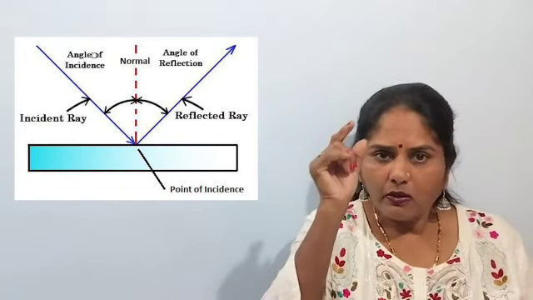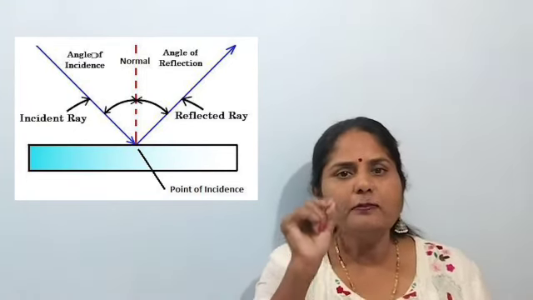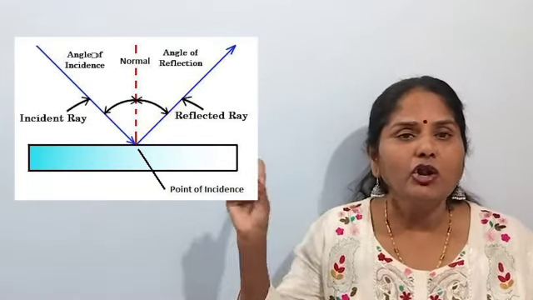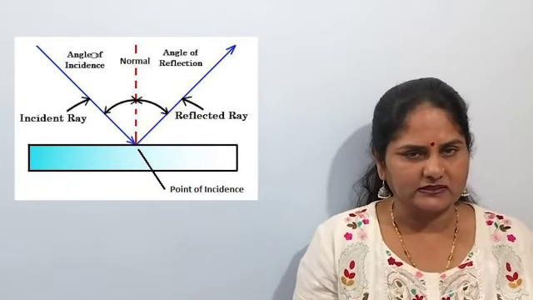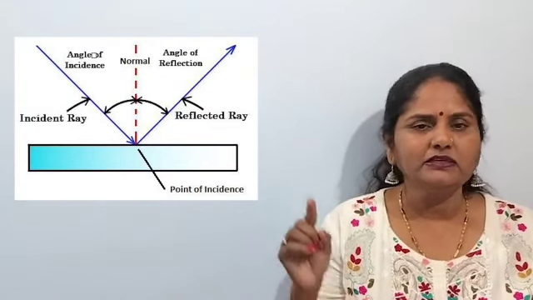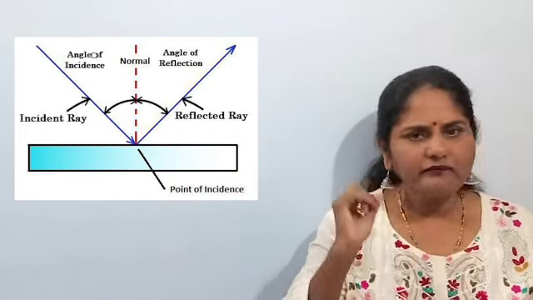Now, when we draw a perpendicular line at the point of incidence, that line is called the normal. This normal forms an angle with the incident ray and an angle with the reflected ray.